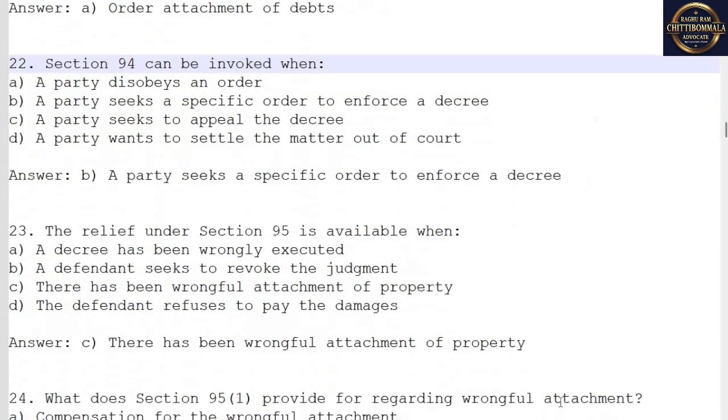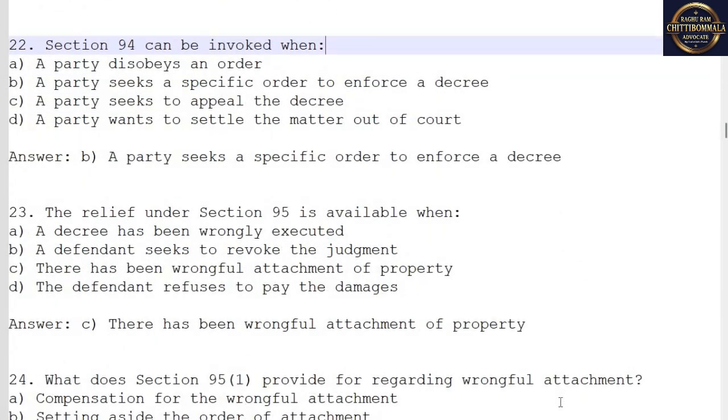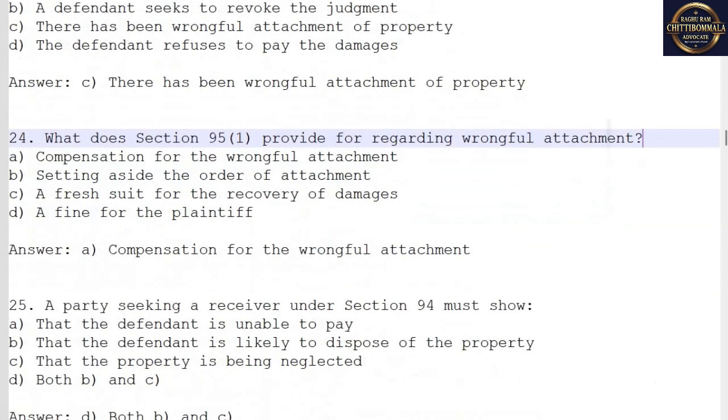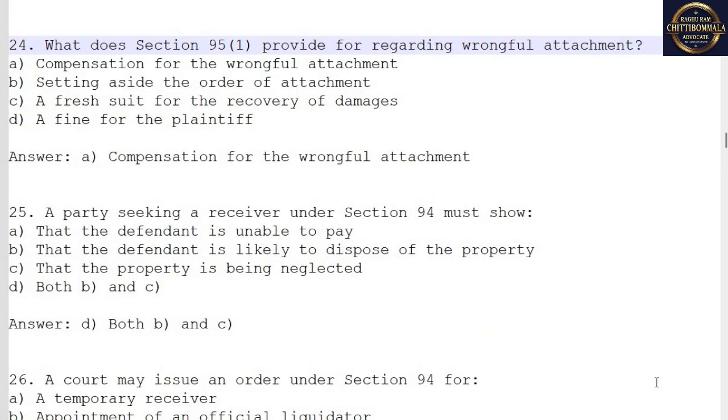22. Section 94 can be invoked when. Answer. B. A party seeks a specific order to enforce a decree. 23. The relief under Section 95 is available when. Answer. C. There has been wrongful attachment of property. 24. What does Section 95(1) provide for regarding wrongful attachment? Answer. A. Compensation for the wrongful attachment.